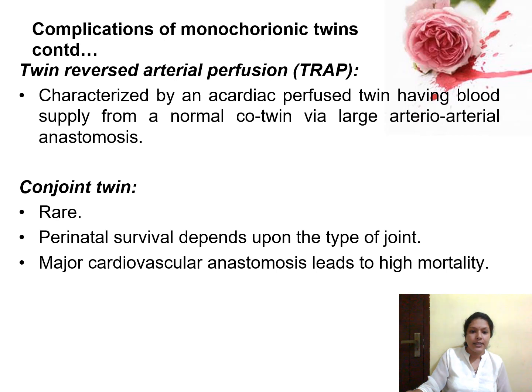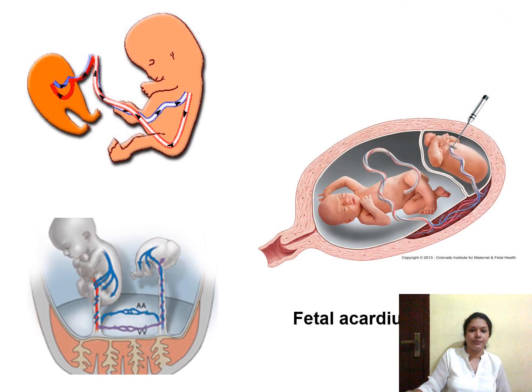Another complication is conjoined twin or Siamese twin. This is also rare, but perinatal survival, that is delivery of the conjoined twin or Siamese twin, is difficult after the delivery, because there is a chance for anastomosis of the major blood vessels. So even if you try to separate them, the chance of survival is less. Here you can see the babies with fetus acardius.